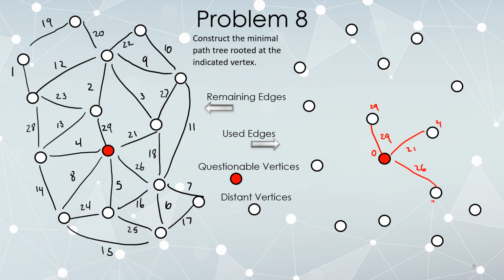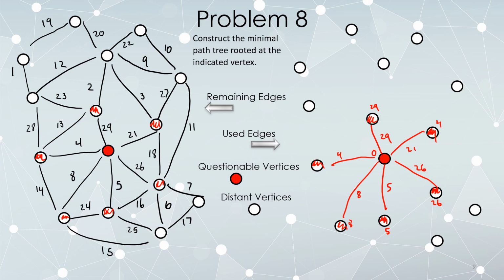26, 5, 8, and 4. These vertices are all now questionably connected. Probably, I'm not going to keep all of these edges by the end of the problem, but for now I am. We've got a lot of interconnection between these vertices, so let's test some of them.